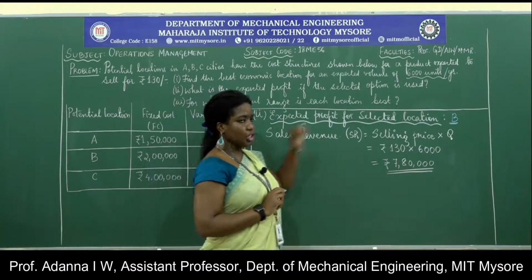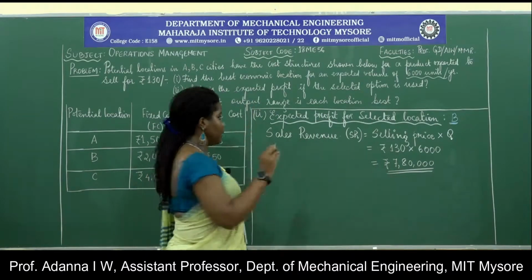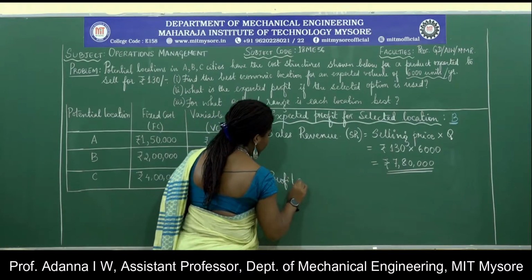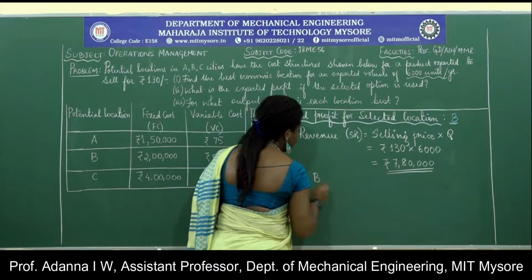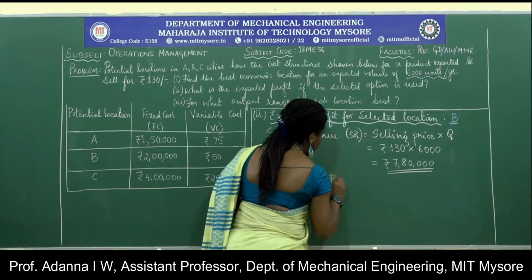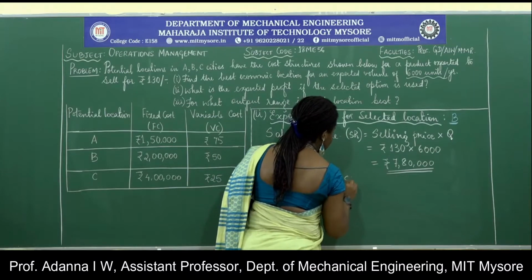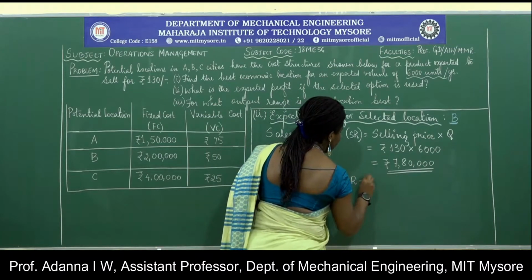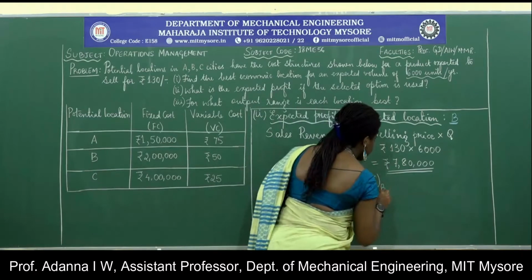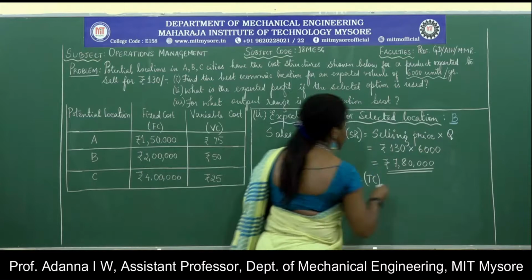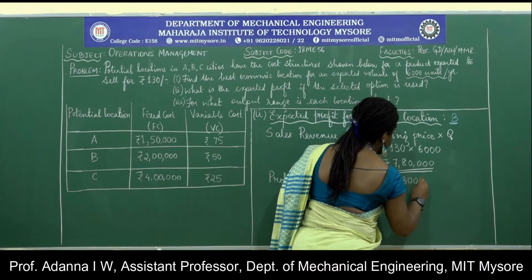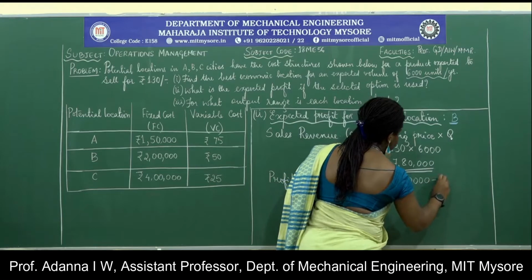So at location B, the total profit that we will get, the profit at B, denoted as capital P, is equal to sales revenue minus total cost at B. So this is 7,80,000 minus 5 lakhs.